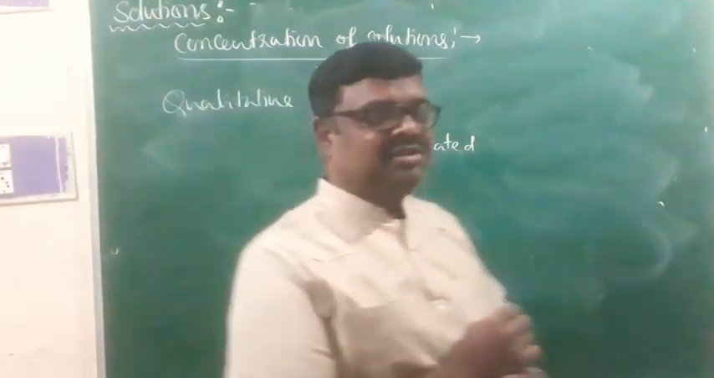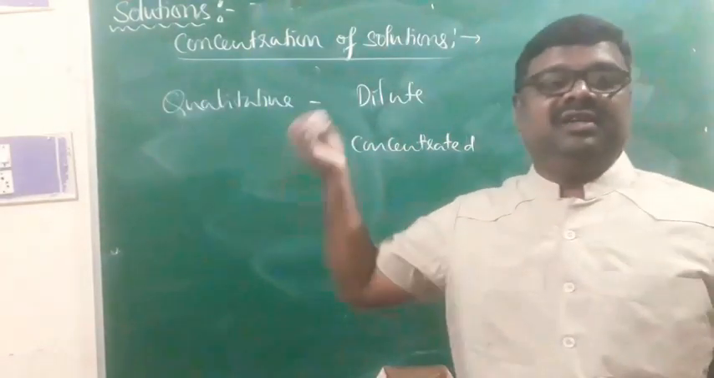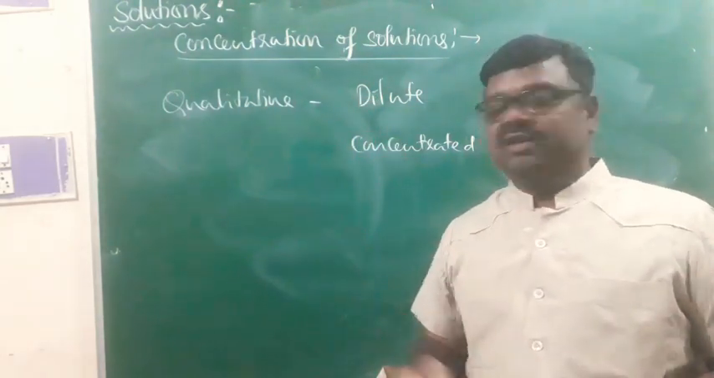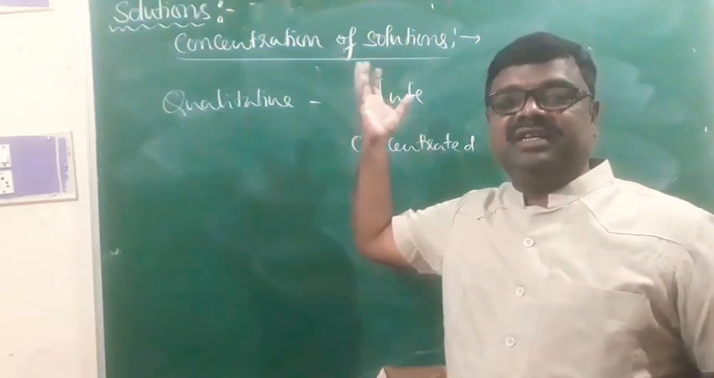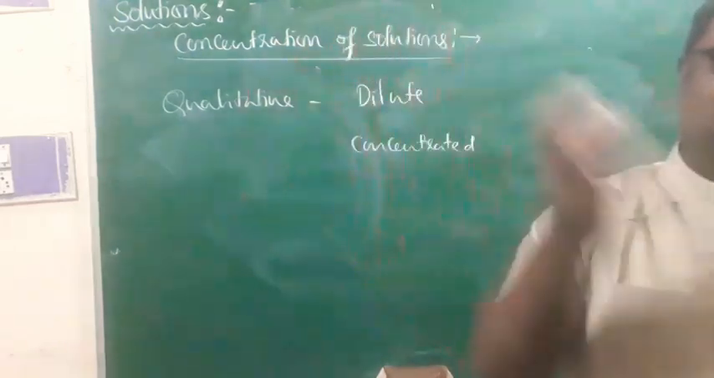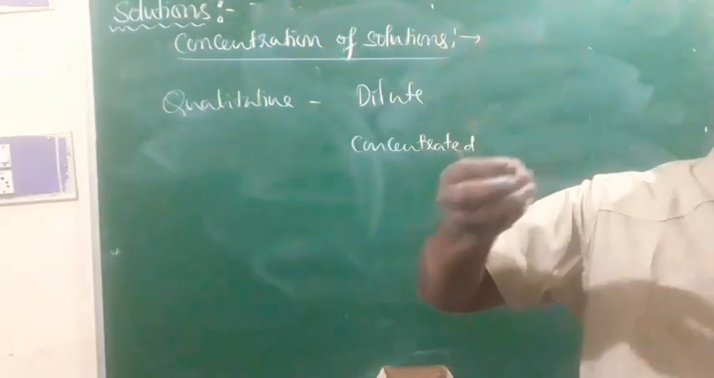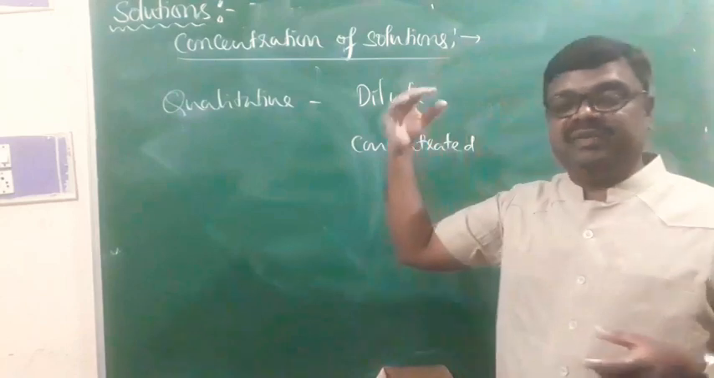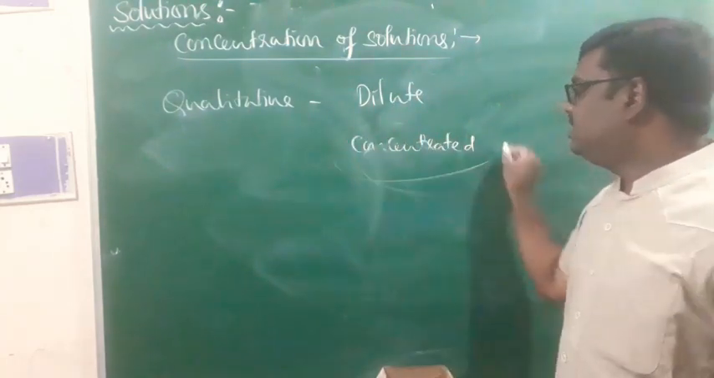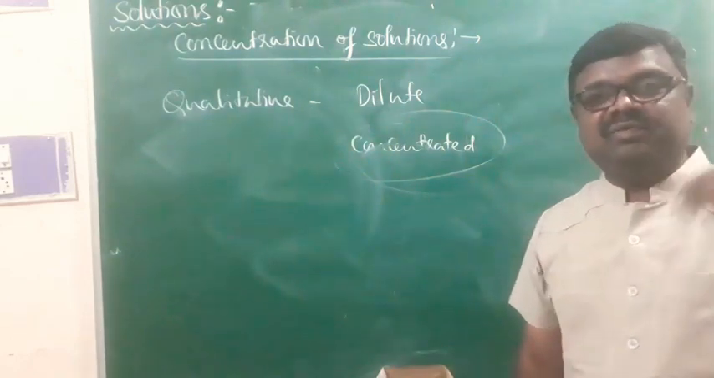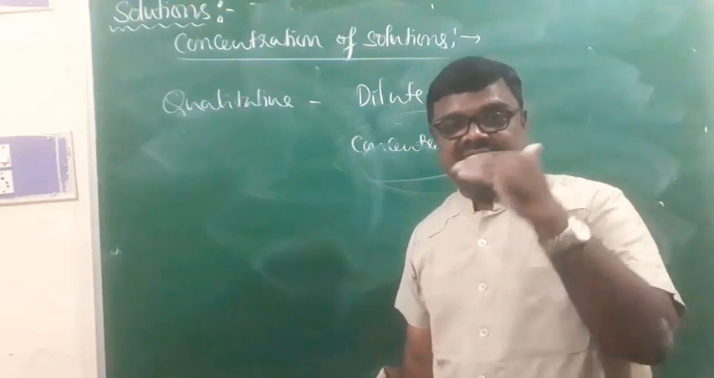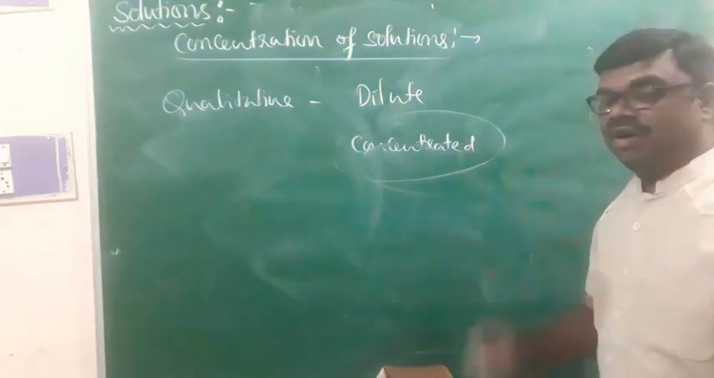In the case of dilute solutions, the amount of solute is relatively small compared to the amount of solvent. There is a huge difference in the relative amounts of solute and solvent; the amount of solute is very, very low and that of the solvent is very, very high, and that is what we call dilute solutions. In the case of concentrated solutions, the amount of solute in the solution is relatively large, and that is what we call concentrated solutions.